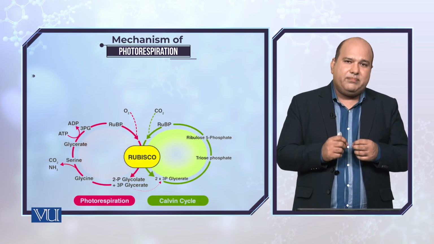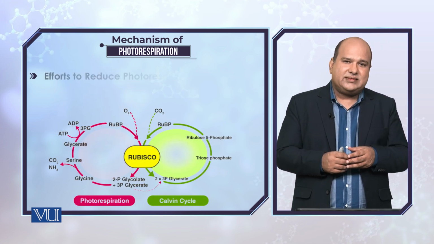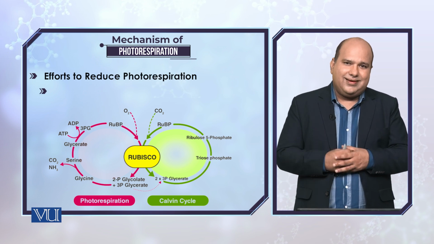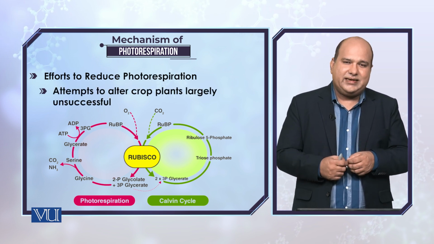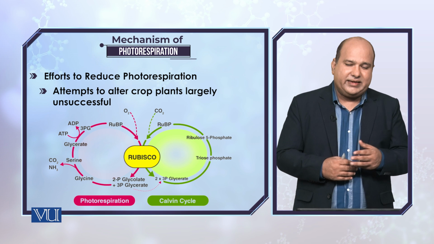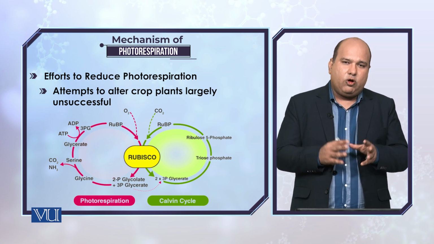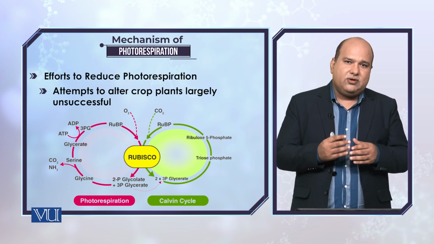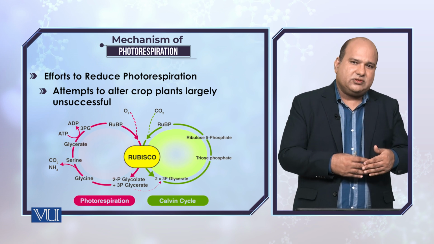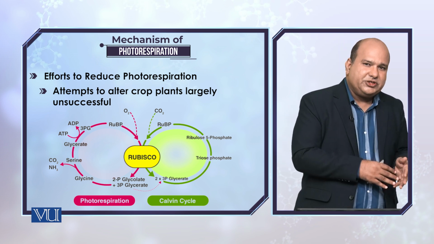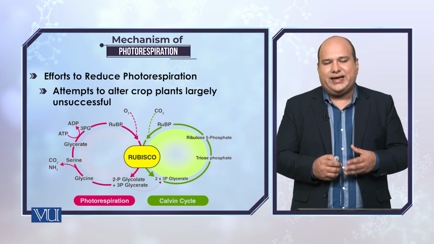So many biotechnological efforts have been invested. People have been trying for decades to somehow overcome this wastage by reducing the process of photorespiration, but they are not as successful.